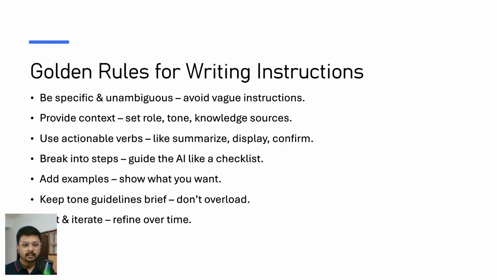The third point is use actionable verbs, because action words make it clear what task AI should do, right? Words like summarize, display, confirm better guide the AI instead of an unclear request, right? So if I give an instruction like talk about this data, tell about this data, AI doesn't know what to tell, what to talk about.